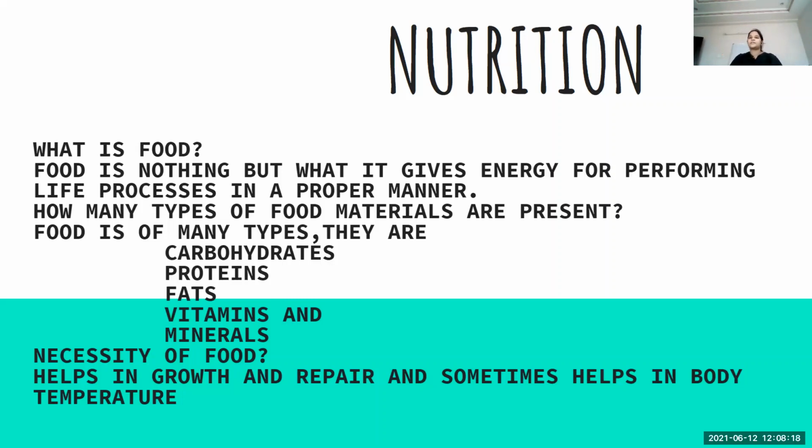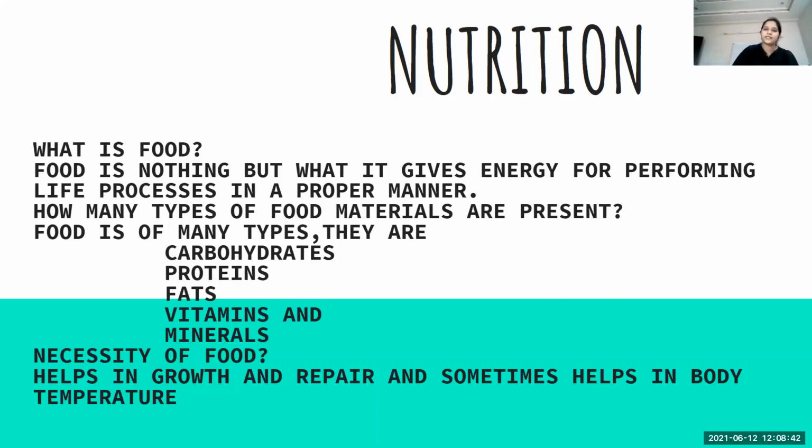A type of temperature is formed when basic metabolic rates are happening in our body. To maintain that, sometimes we require food also. That means food also is a part of maintaining our body temperature.